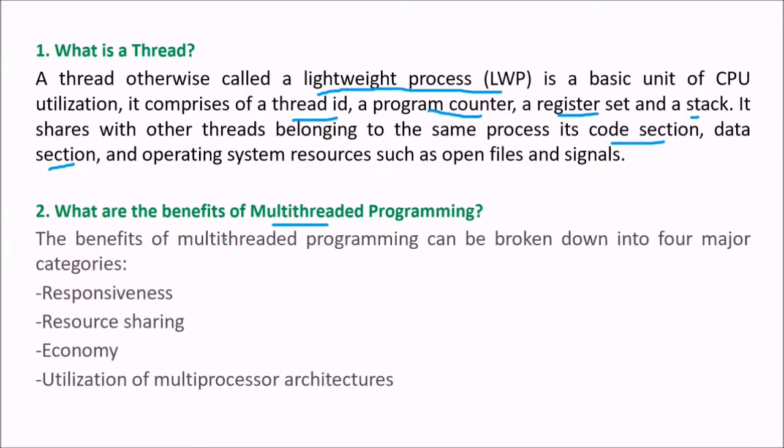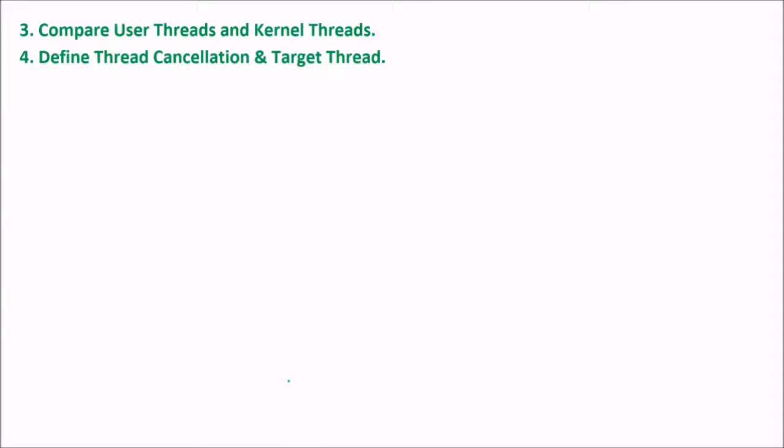There are various benefits of multi-threaded programming. Multi-threaded means many threads. If the process is able to create threads and the CPU is able to run them, then it is called multi-threaded programming. The benefits can be broken into four major categories. First, responsiveness will be very fast. Second, resource sharing, because there are various resources and they can be shared. Third, economy. And the most important is the utilization of multi-processor architectures, which can only be employed when you use multi-threading.